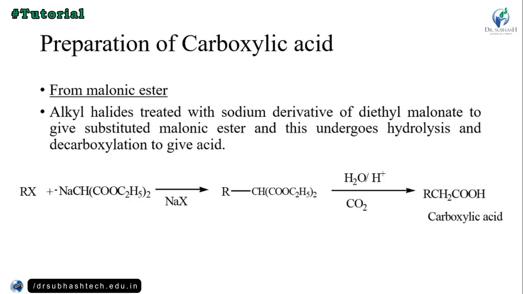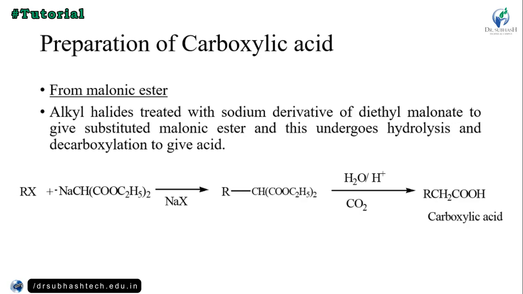And then from malonic acid: alkyl halide is treated with the sodium derivative of diethyl malonate to give substituted malonic ester, and this undergoes hydrolysis and then decarboxylation to give the acid.